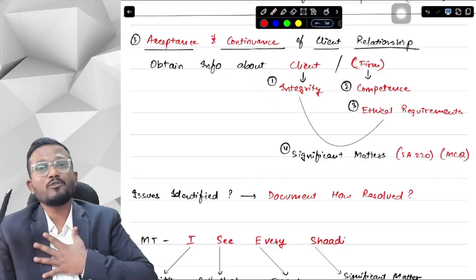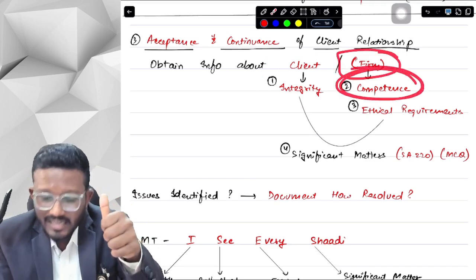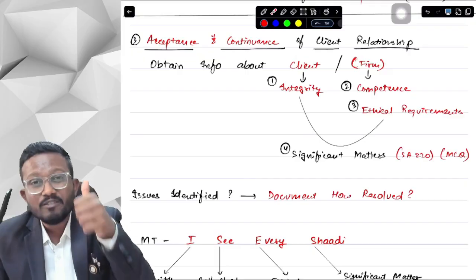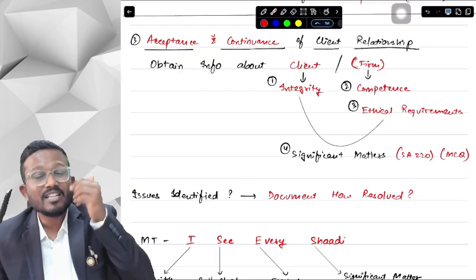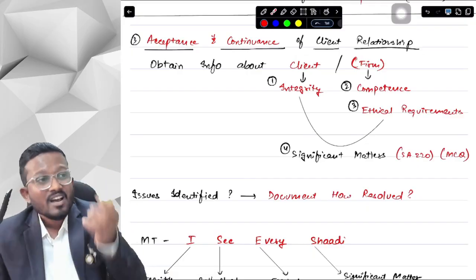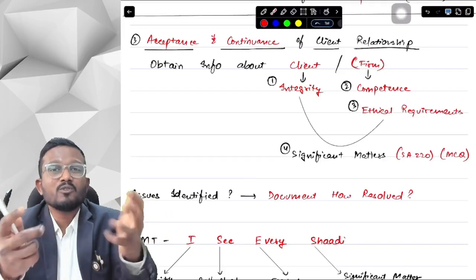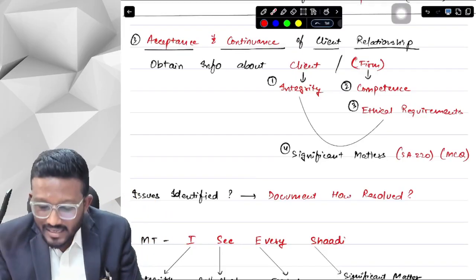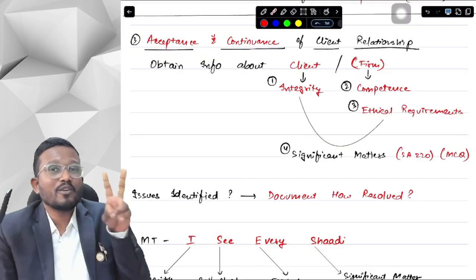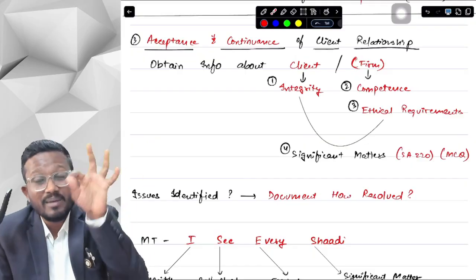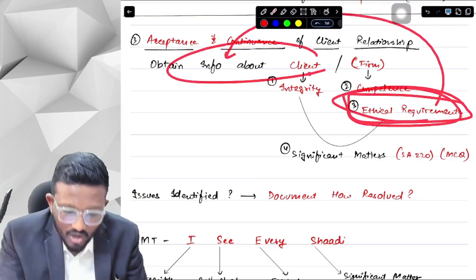And about us, we have to check 2 things. First of all, whether we are competent. What does competent mean? Whether we have the required knowledge and skills to perform that particular service, whether we are capable of providing those services, whether we have time and enough resources. So we have to check competence, capabilities, time and resources for ourselves. And secondly, whether we will be able to comply with the ethical requirements in this particular engagement or not.